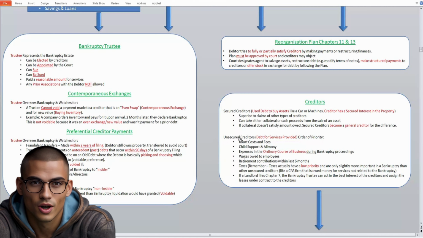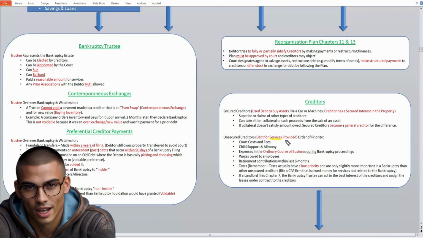An unsecured creditor, remember, is anybody that provided a service to the company. With a secured creditor, you use that money to purchase an asset, a machine, or a car for the company. An unsecured creditor just provided a service for you and you owe them money for those services. So the order of priority for the payment of these creditors is first you pay your secured creditors, and then you pay your unsecured creditors.